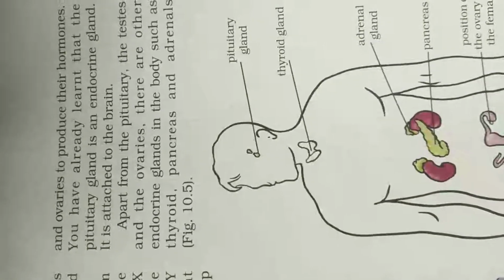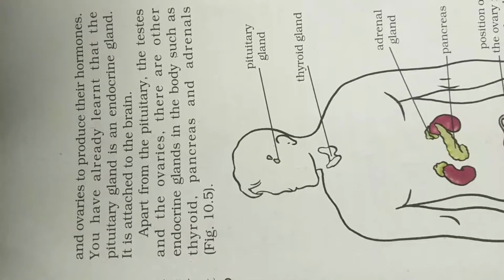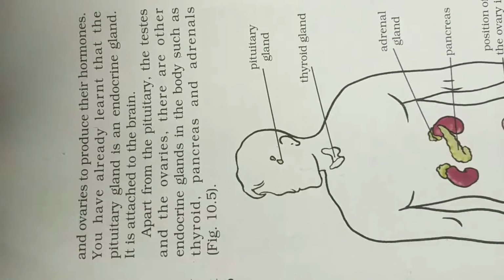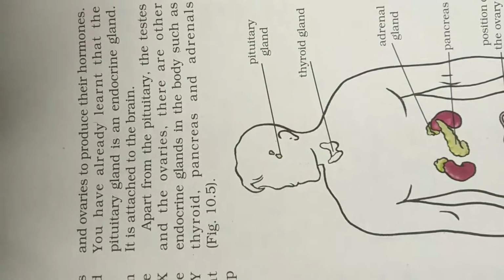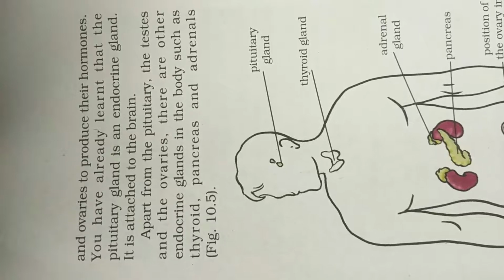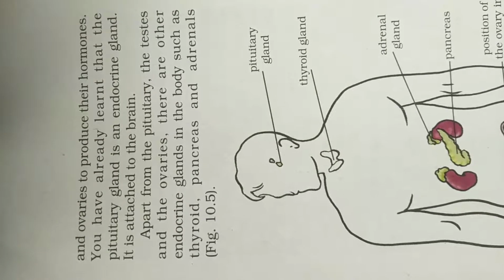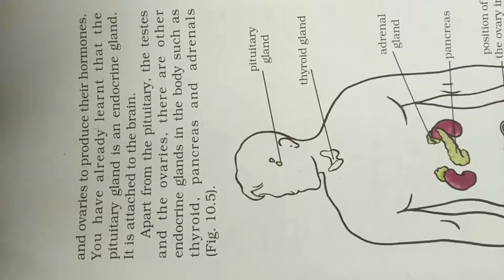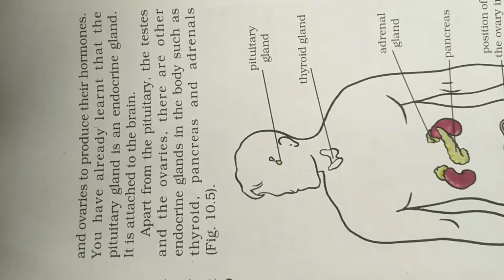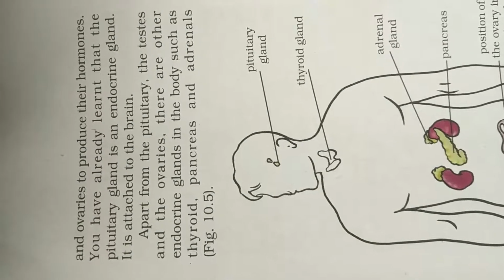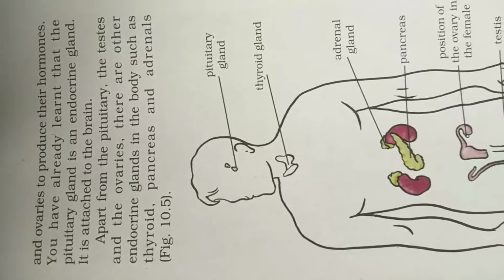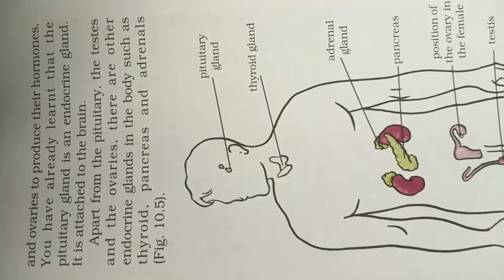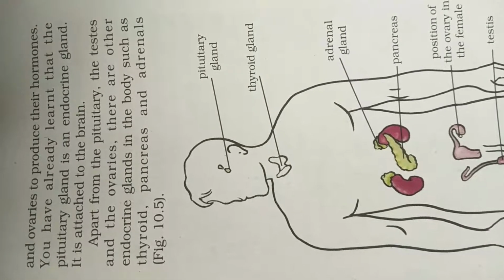You have already learned that the pituitary gland is an endocrine gland. This we studied before, that the pituitary gland is also called an endocrine gland. It is attached to the brain. Apart from the pituitary, the testes and the ovary, there are other endocrine glands also.